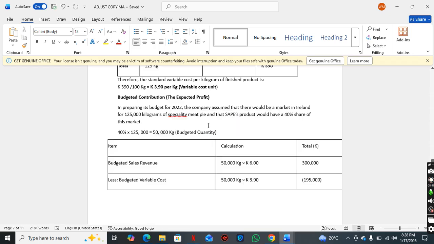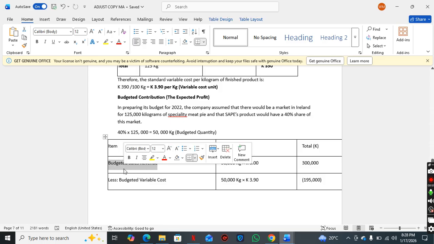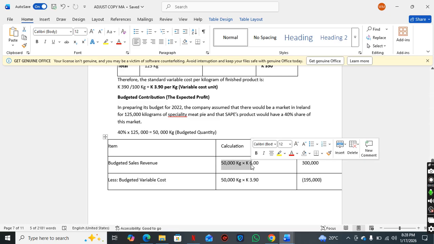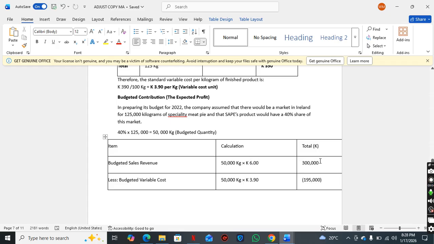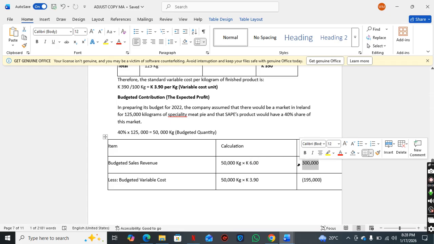40% of 125,000, and we expected to produce 50,000 kg. So now I want to find our budgeted contribution. And so our budgeted sales revenue, we're just going to say 50,000 kg multiplied by 6 kwacha, we're going to get 300,000 kwacha. Okay, because our budgeted selling price was 6 kwacha.